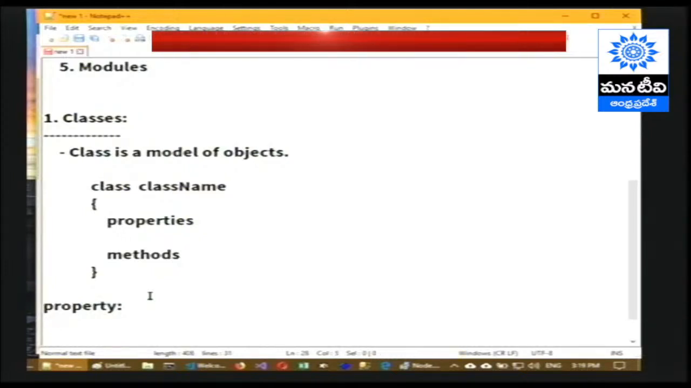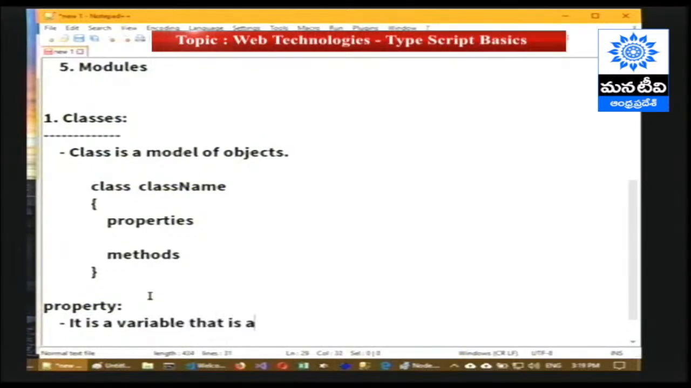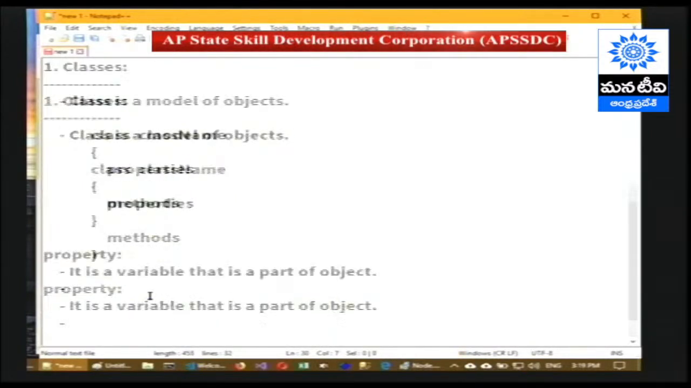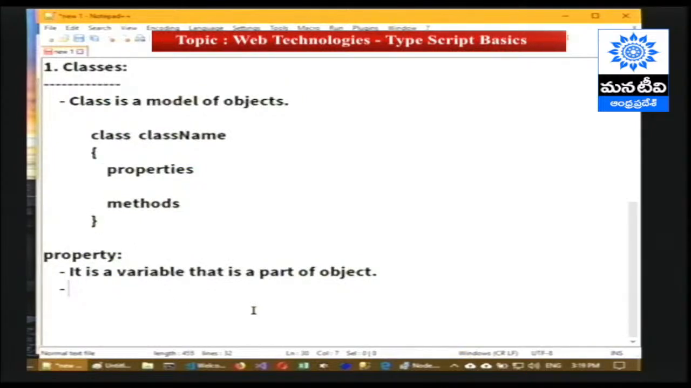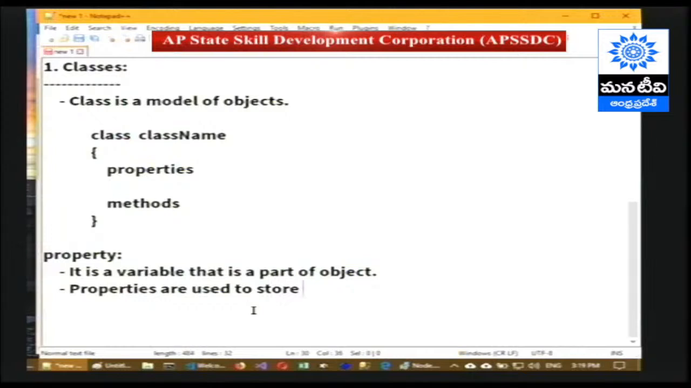Property is a variable that is a part of object. Variable inside the object is a property. Properties are used to store details about the objects. Properties are the details about the object.